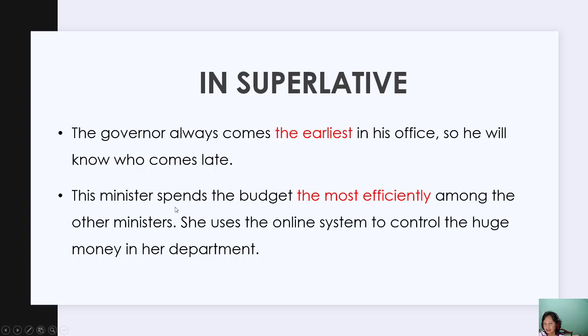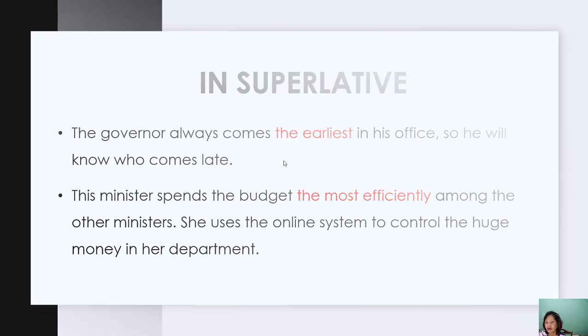Okay, this minister spends the budget the most efficiently among the other ministers. She uses the online system to control the huge money in her department. So the most efficiently spends the most efficiently. We use the most here to show the superlative form. Mostly we use most with the. Don't forget with the word the to show that this is superlative.